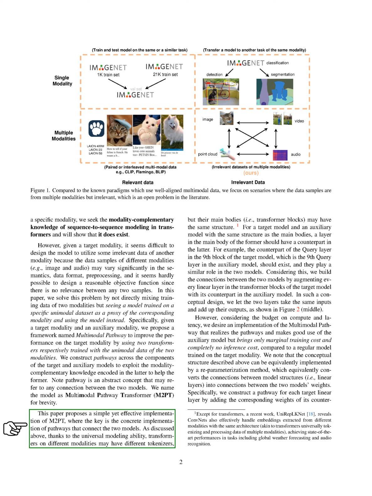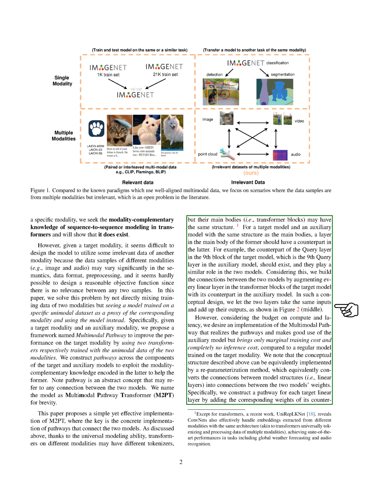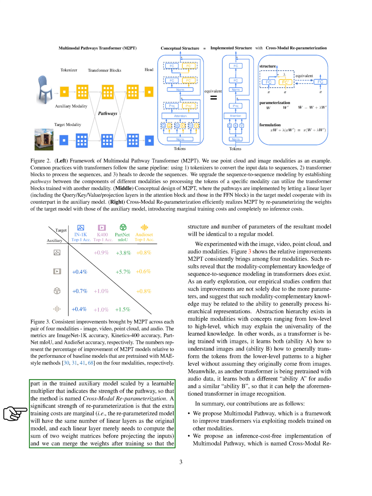The key to M2PT is how we connect the models. Even though transformers trained on different types of data might use different methods to prepare their data, tokenizers, the core parts of these models, the transformer blocks, are structurally similar. We link these similar parts across the two models, allowing them to share inputs and combine their outputs. This approach is designed to be efficient, adding minimal extra training costs and no extra costs during the model's use,